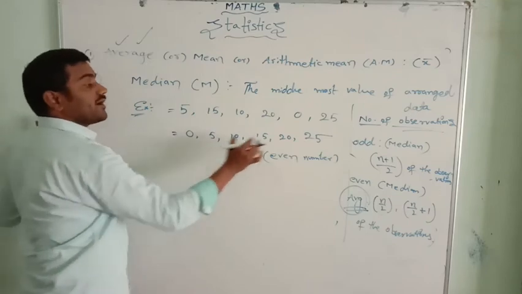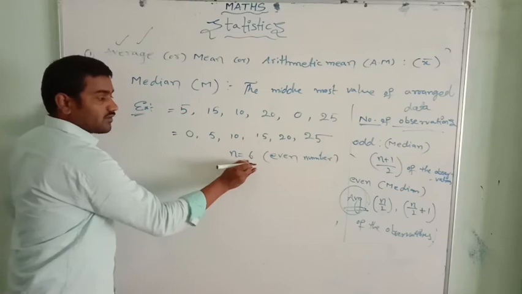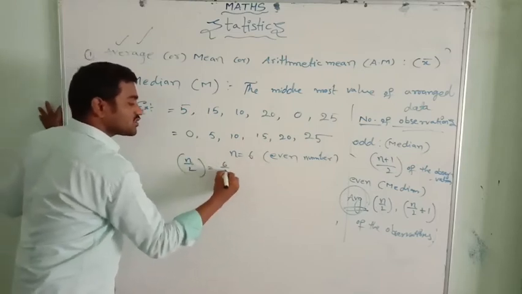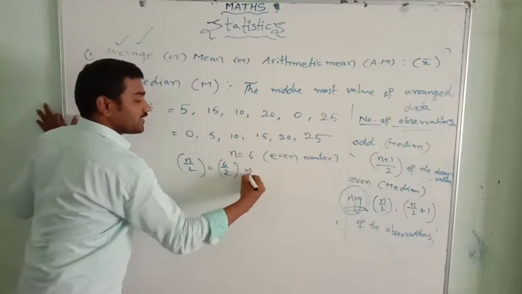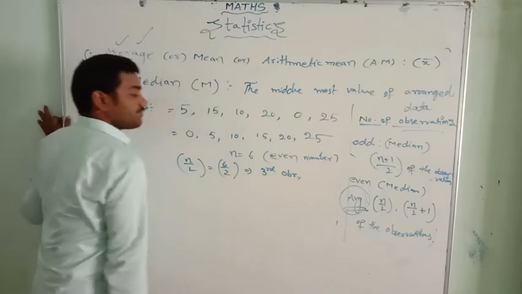First, what is the n by 2 observation? n equal to 6. Then the n by 2 observation is the 6 by 2 observation, nothing but the third observation.